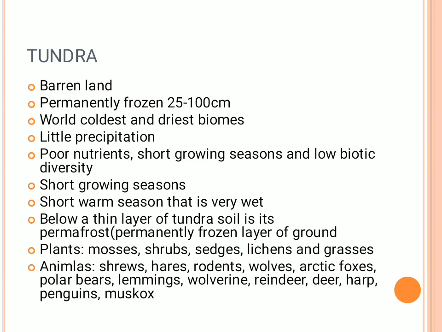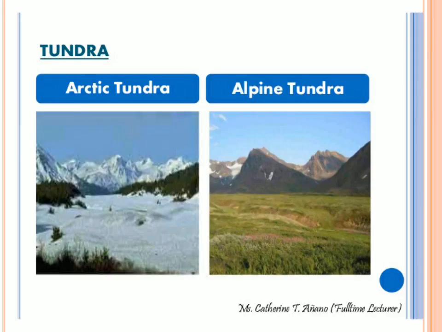That is why it is poor in nutrients, with short growing seasons and a warm season that is very wet, and a thin layer of tundra soil always lies above the permafrost region. That is a permanently frozen layer of ground. In the plant section, they have mosses, shrubs, sedges, lichens, grasses. In the animal section, they have rodents, wolves, arctic foxes, bears, polar bears, lemmings, wolverines, and reindeer. So that is the difference between the Arctic and alpine tundra, which we already discussed.